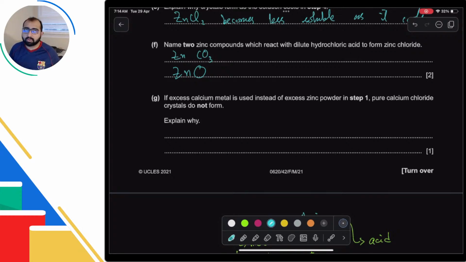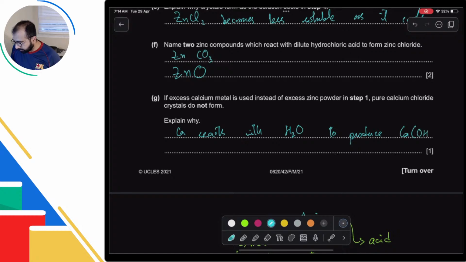So you will not get only calcium chloride, you will get calcium hydroxide as well. I have explained, although this much detail was not needed. We just change it to: calcium will react with water. That's good. Okay.